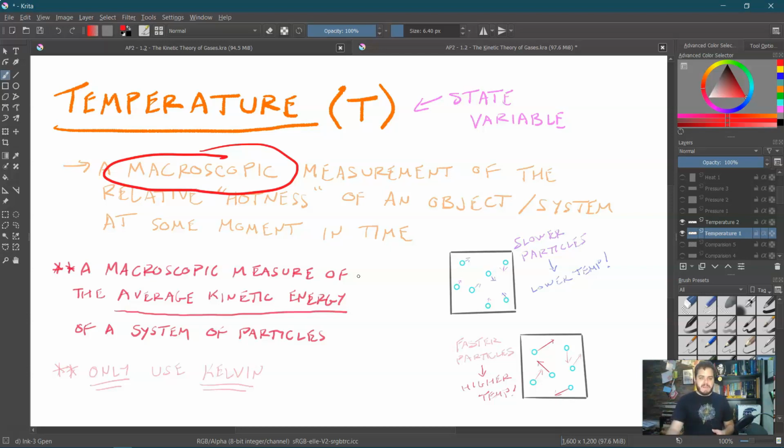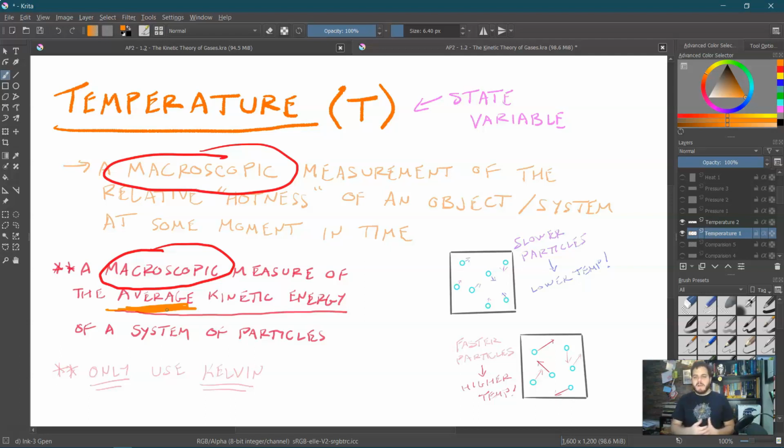Once again, this is macroscopic. Temperature is a macroscopic effect because we have to have many different particles to have an average kinetic energy. If you only have one particle, average doesn't really make a whole lot of sense. So temperature is a macroscopic effect that can be explained through a microscopic cause.